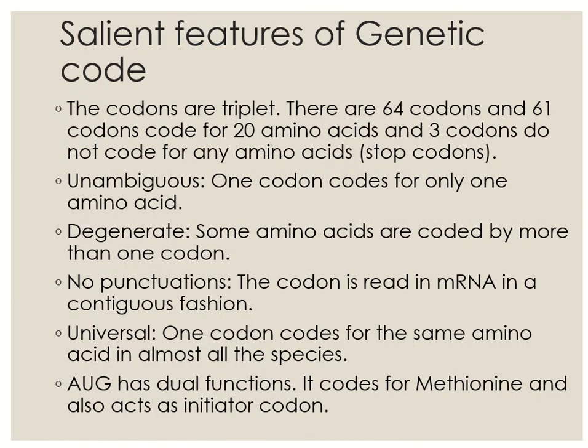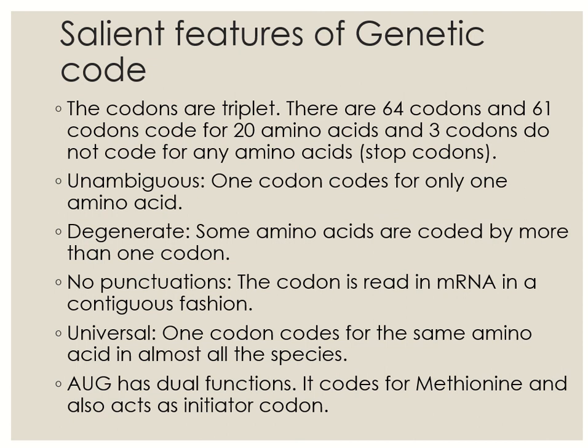Now what are the salient features of genetic code? The various salient features of genetic code are: first, the codons are triplet and there are 64 codons. 61 codons code for 20 amino acids and 3 codons, that is UAA, UAG, UGA, do not code for any amino acid but function as stop or termination codons.